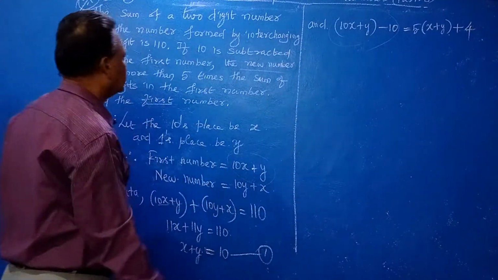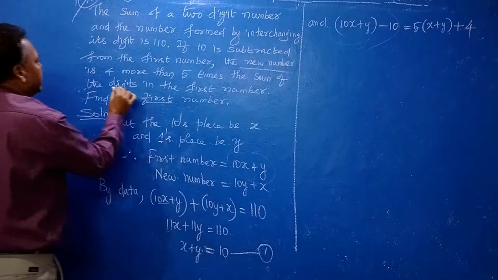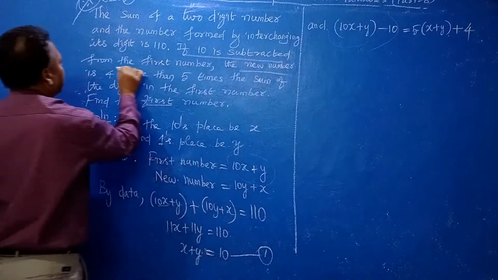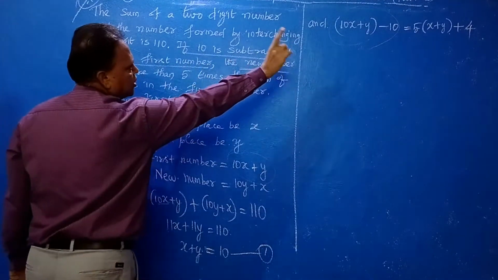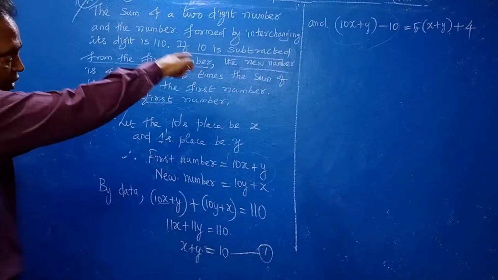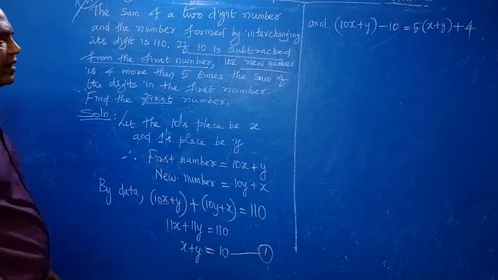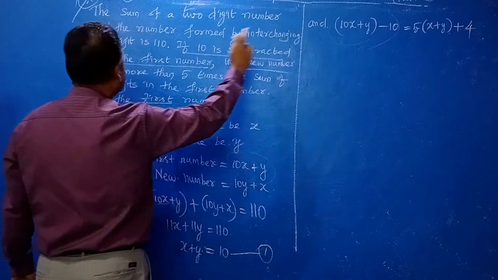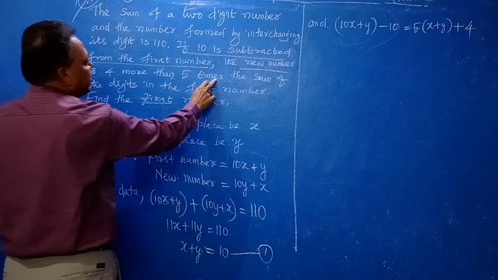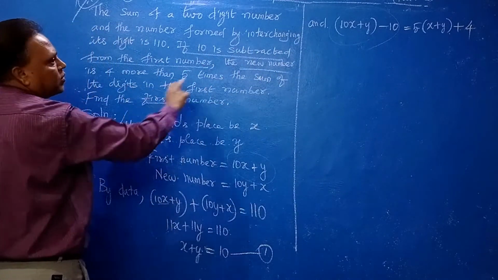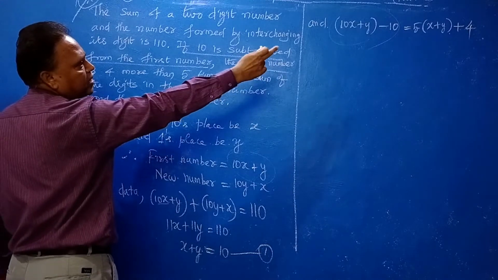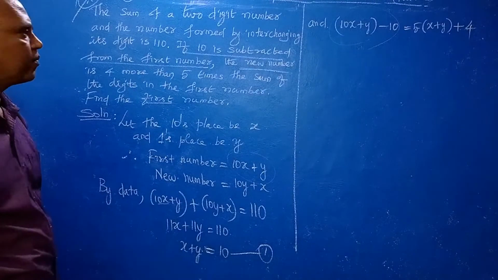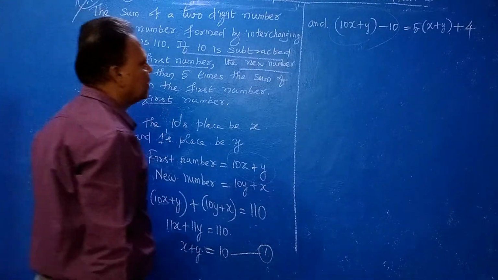Understand the statement, so you read correctly. 10 is subtracted from the first number, you assume that is the new number. Clear? 4 more than 5 times the sum of the digits, 5 into x plus y, and 4 more means plus 4. Now simplify this.